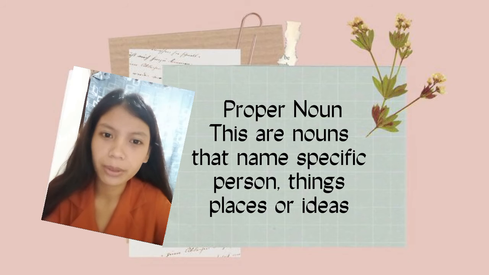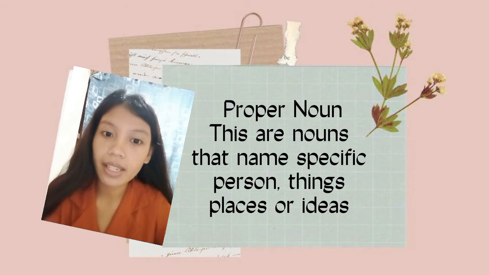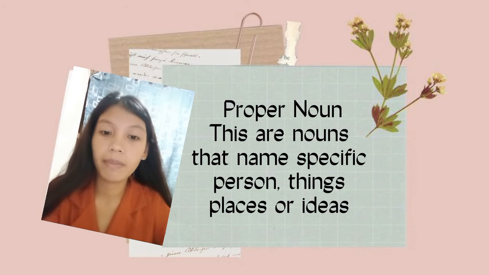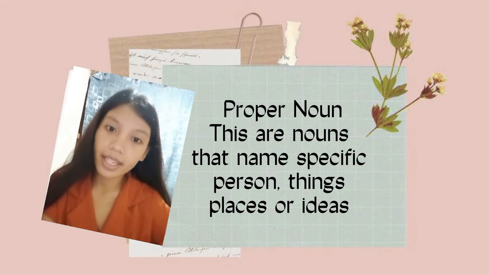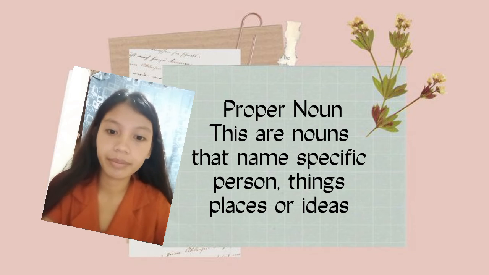Proper nouns are nouns that name a specific person, thing, place, or idea. For example, Maya and Paris. Maya is a specific name of a person, and Paris is a specific name of a place.